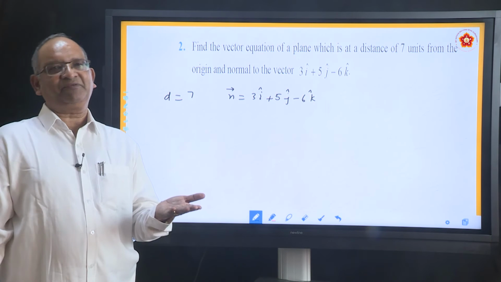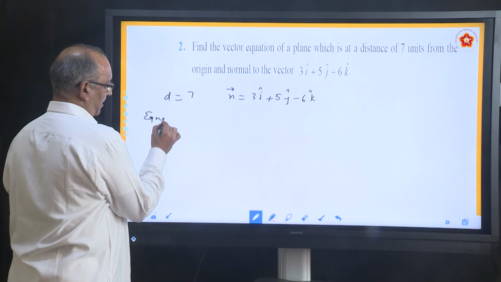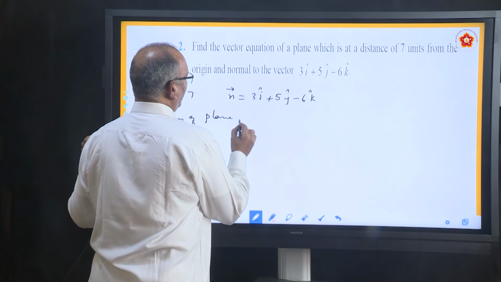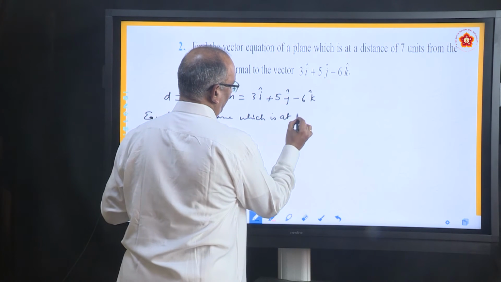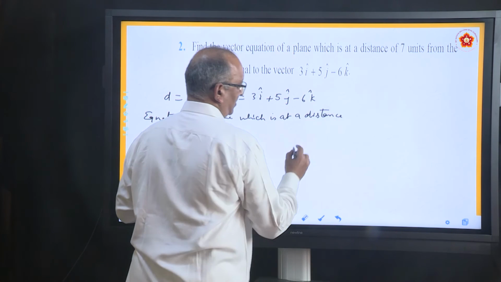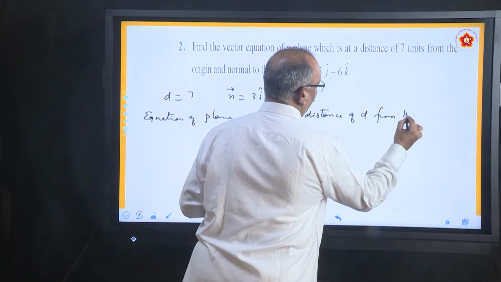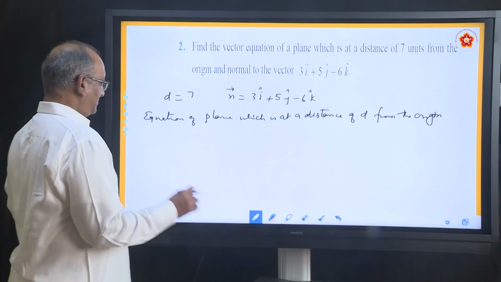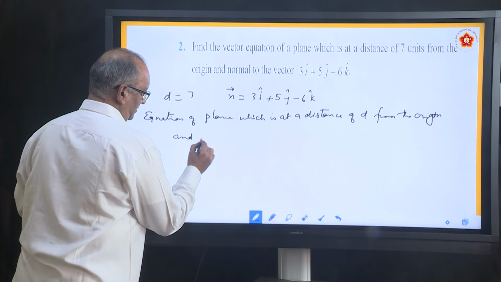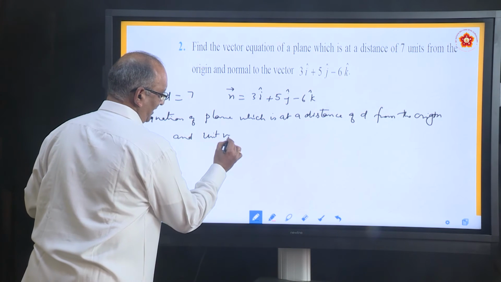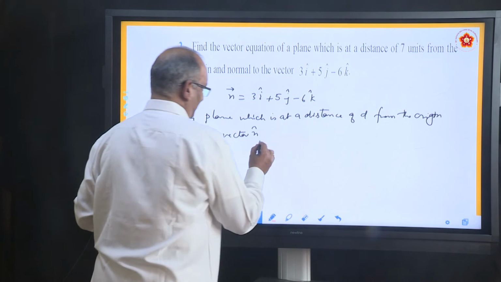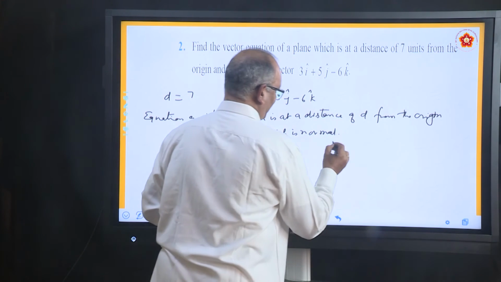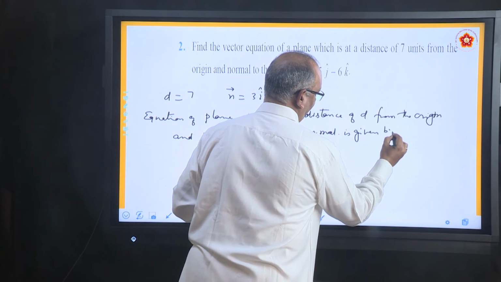So, if it is first type, what is its equation? Equation of plane, which is at a distance of D from the origin and unit vector n which is normal is given by, how do you write the equation?